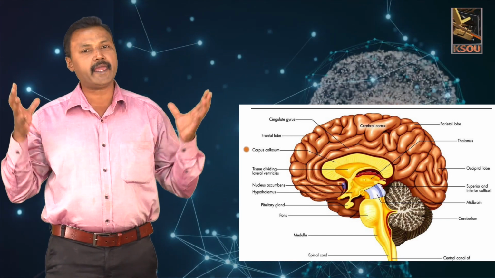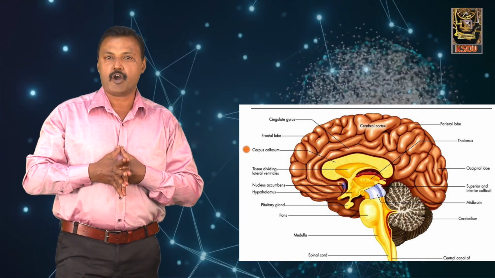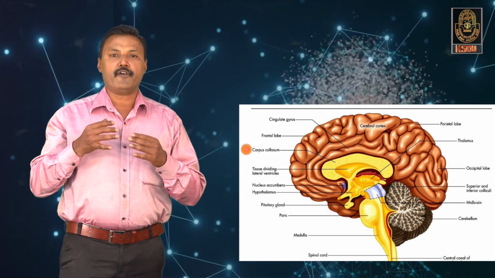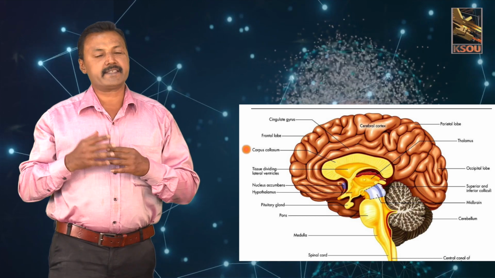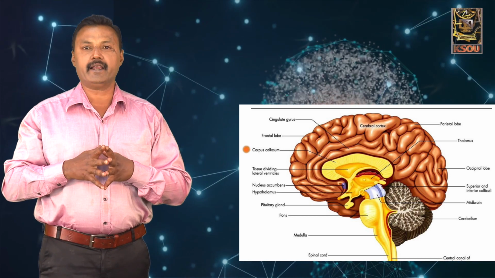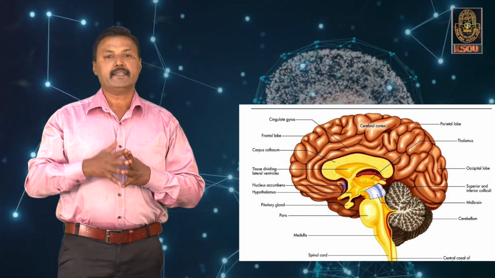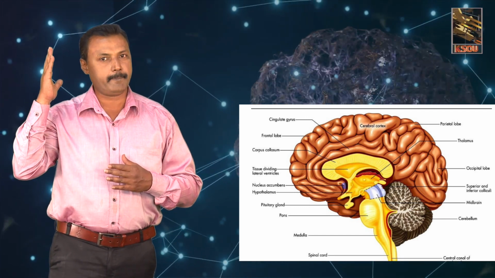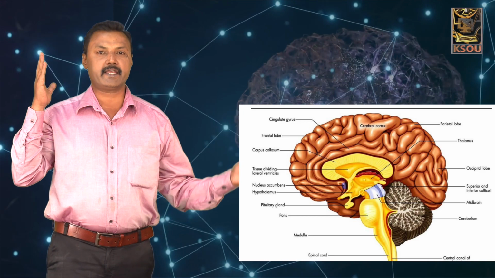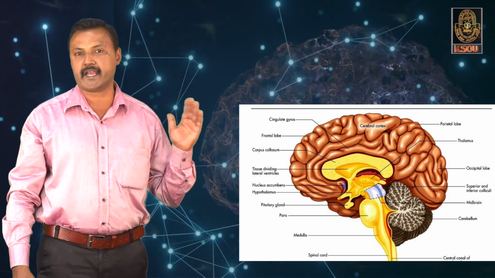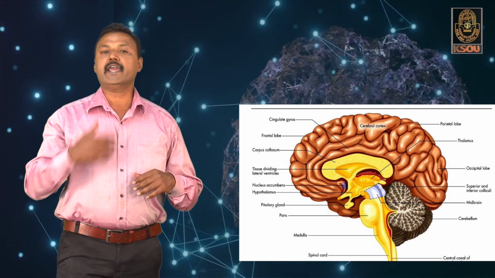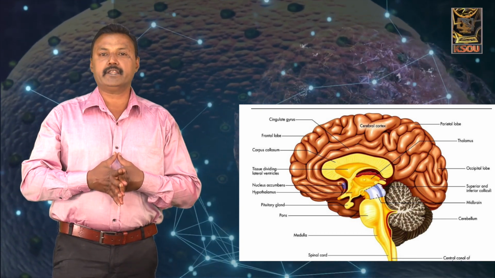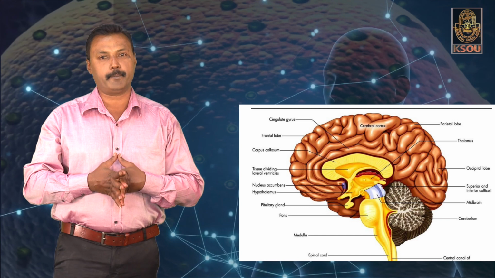These are the main important functions of the cerebrum. This cerebrum also acts in a contralateral manner. That means the right side of the cerebrum controls the left side of the body, such as lifting the left hand. Thereby there is a contralateral function with the opposite sides of our body.